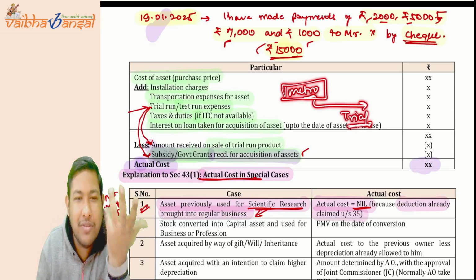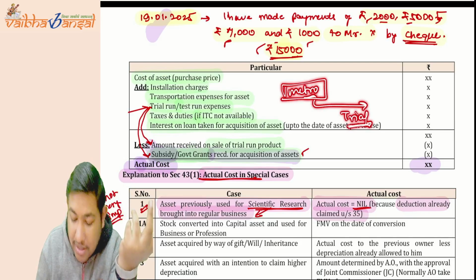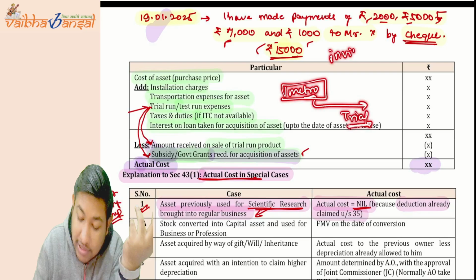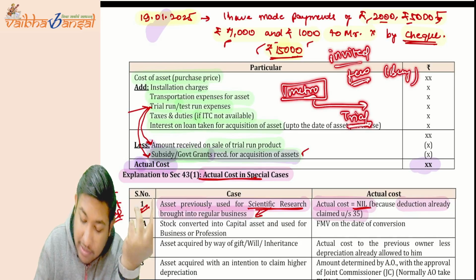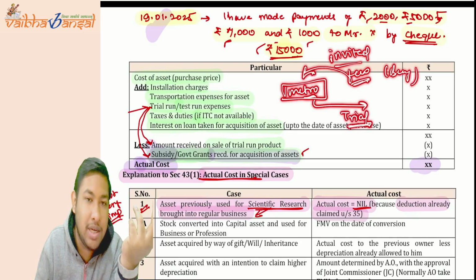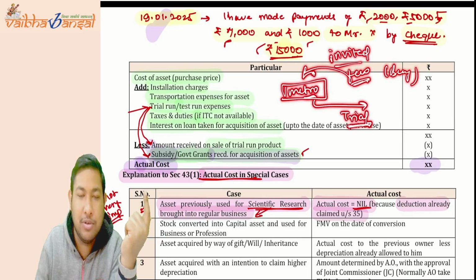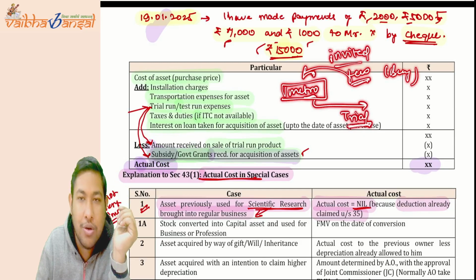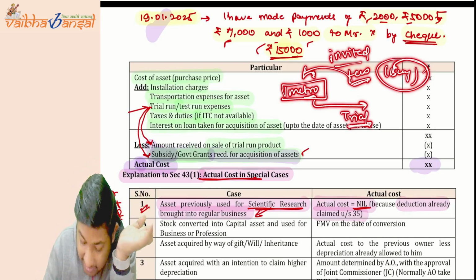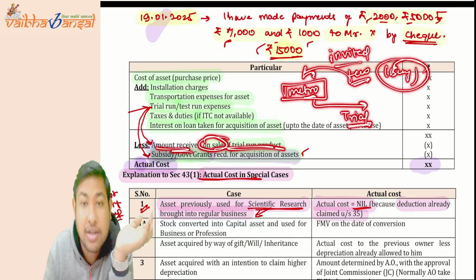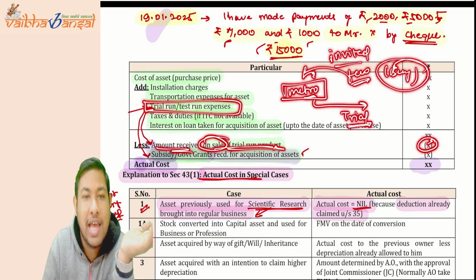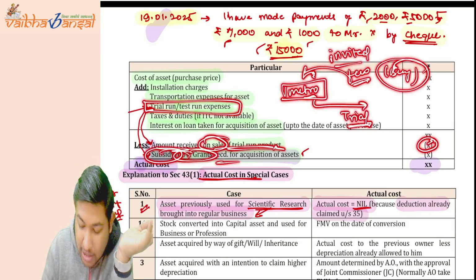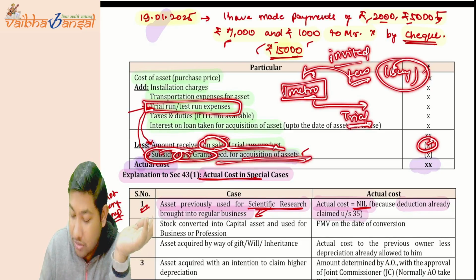why waste the trial run without any single passenger? So they invited a few people, to buy tickets and take a test drive of the metro. The first persons to travel in the metro. So for that they buy some tickets. So if there is any amount received on the sale of trial run product, then it is going to be reduced because it reduces your expenditure. Then if there is any subsidy or government grant received for acquisition of assets, then it is going to reduce.